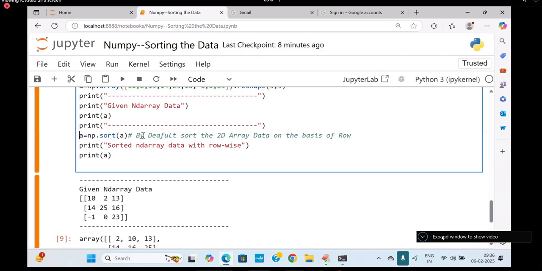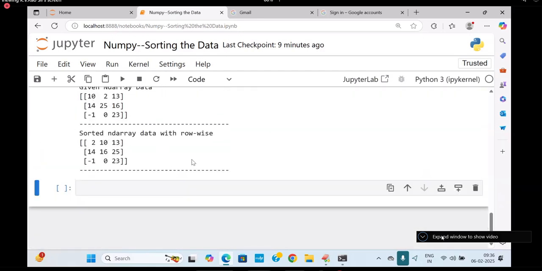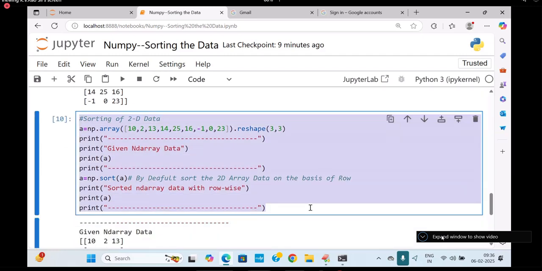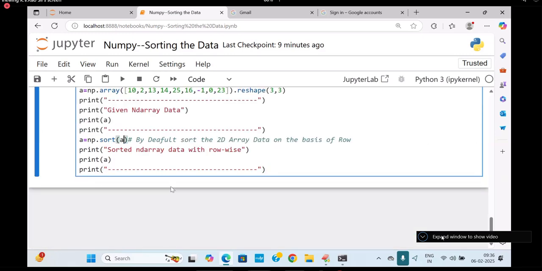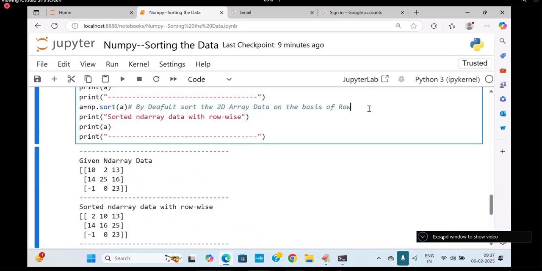Yeah. So I'm getting this data. So see students, I'm getting by default row wise sorting. Are you following me? Well, same thing, I will go for the same mechanism. Observe. Here I'm writing, comma, axis is equal to 1. Axis is equal to 1 means what? Row. Axis 0, as I said 2 minutes back, is column. Axis 1 is called row. I said row wise here, on the basis of row, in the bracket axis is equal to 1.